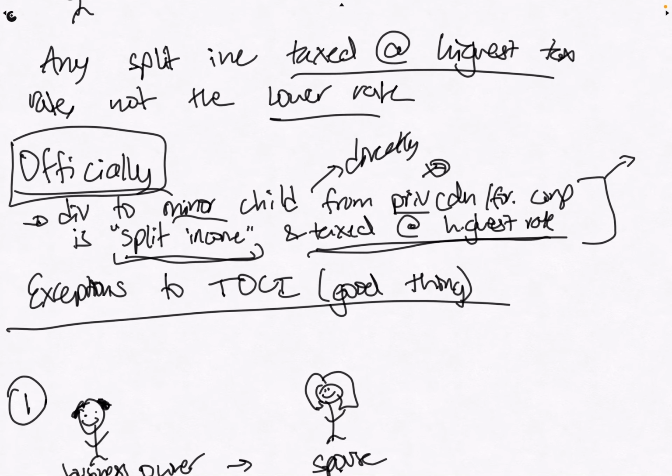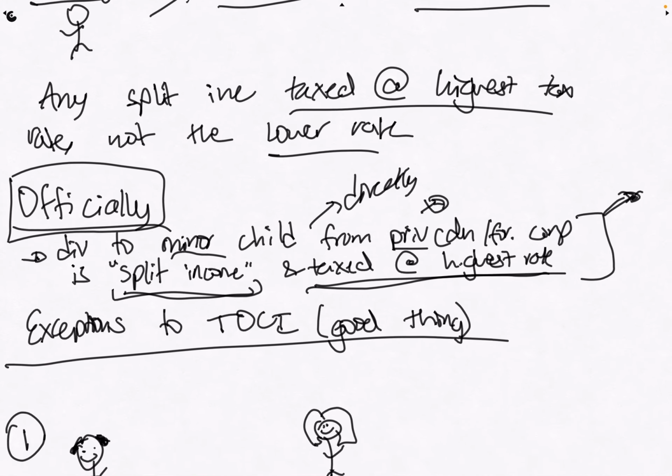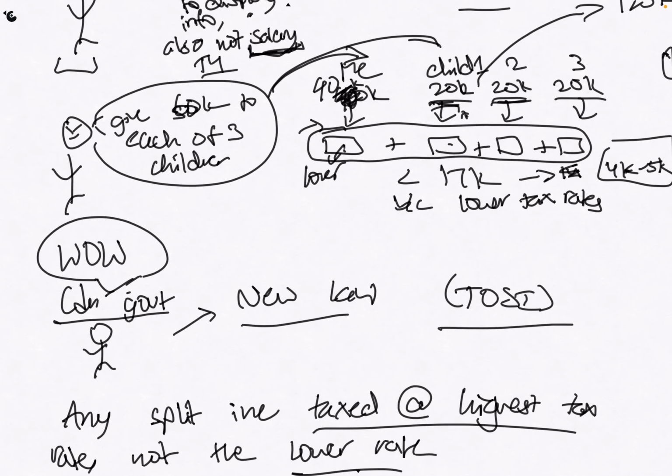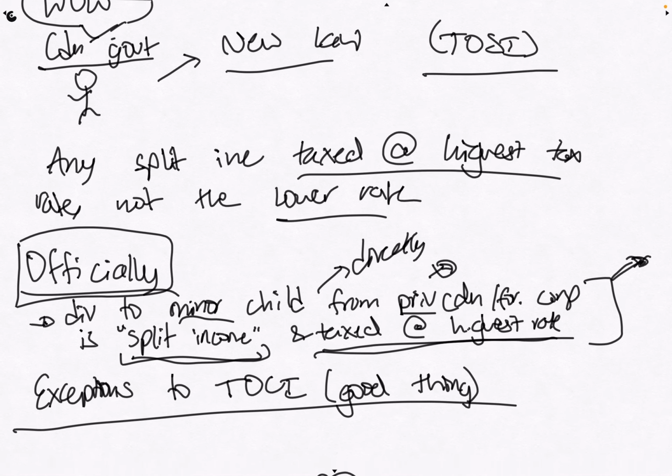Sometimes I guess people might ask the child to go and buy the bond. I don't really know if that's how it works, but they could do that in order to avoid this attribution rule, right? Because if the attribution were in place, then the parent would have to pay taxes on that, and their taxes would increase because of that dividend income.